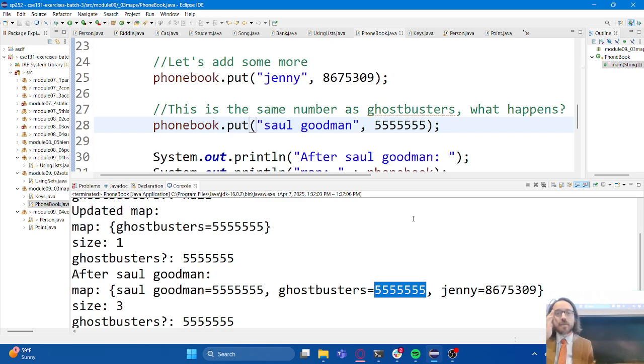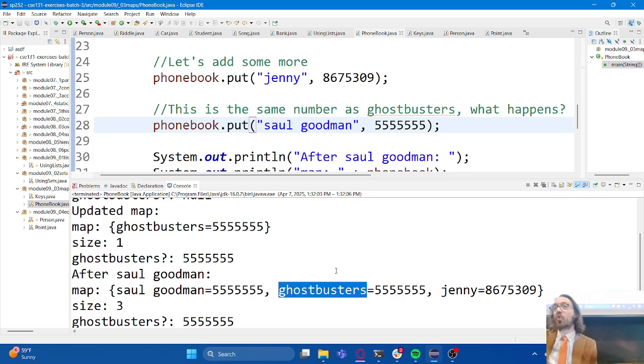So this kind of touches on something that I mentioned earlier. Whether we can store duplicate values or not is something that we care about. And actually, we can have duplicate values in a map. That is very possible. But what about duplicate keys? Could I have the Ghostbusters appear more than once with multiple phone numbers? Right? That's another question that I think is worth considering.